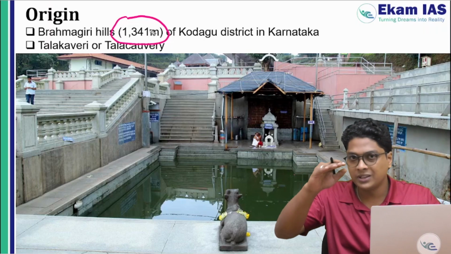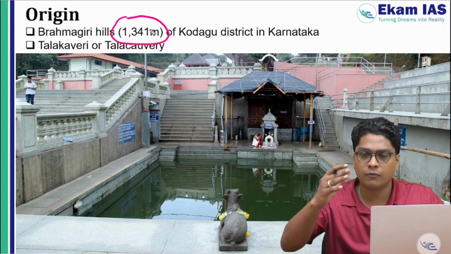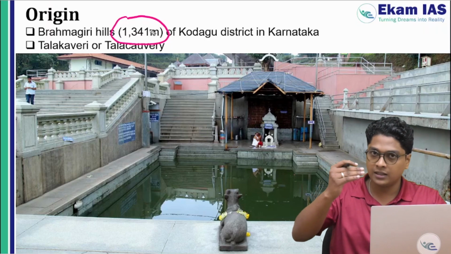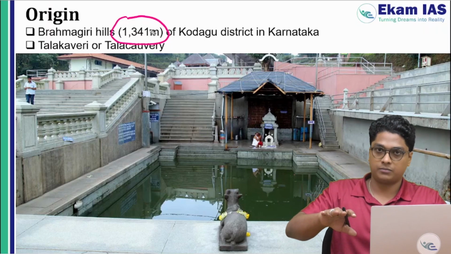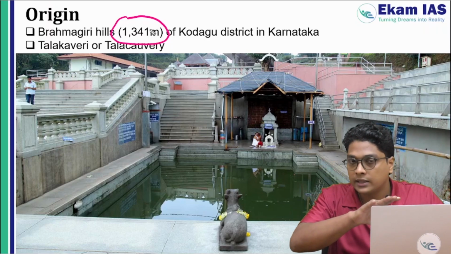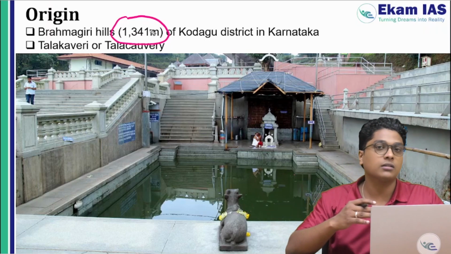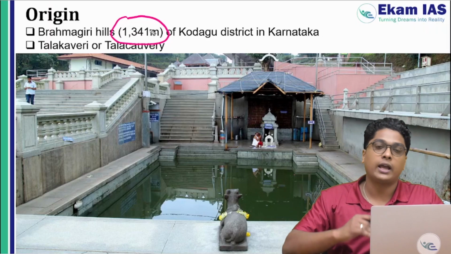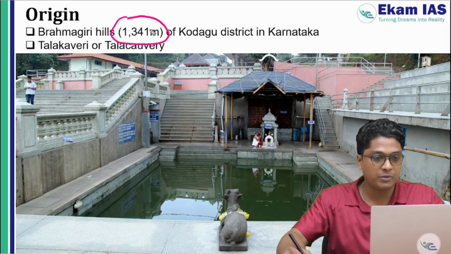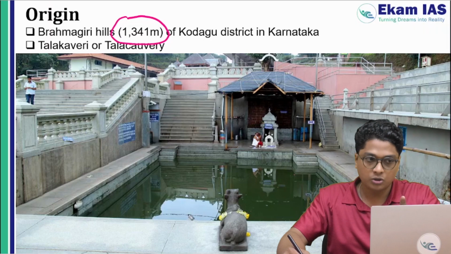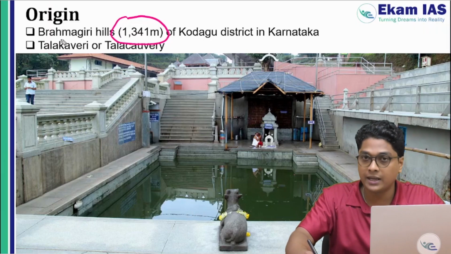Then there are various waterfalls, and from there it enters the plains in Tamil Nadu near Erode. Then it forms deltaic regions towards the eastern side after Thanjavur, and from there it drains into the Bay of Bengal.